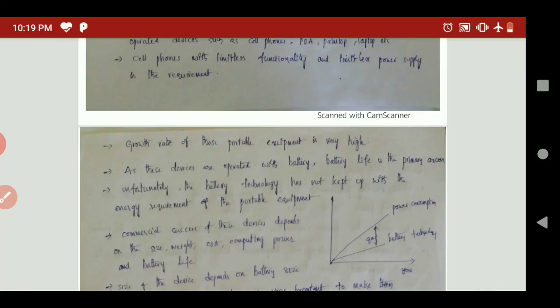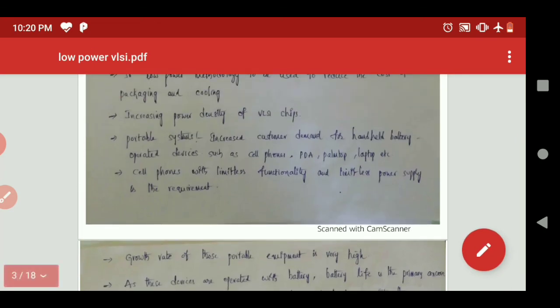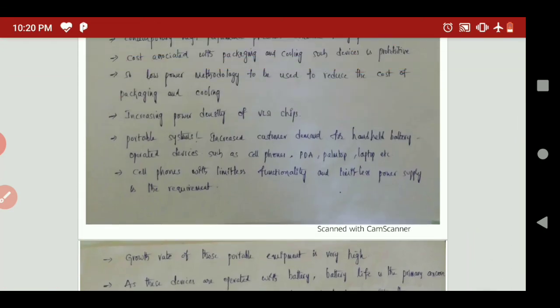So how to reduce power, the low power design issues. Generally we have two types of power dissipation. What are the sources of power dissipation? We have two kinds, that is dynamic power dissipation and static power dissipation. That topic can be discussed in the next session.